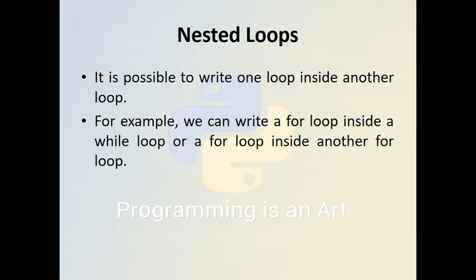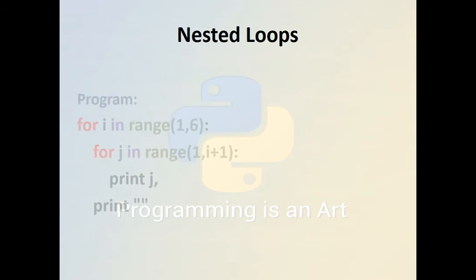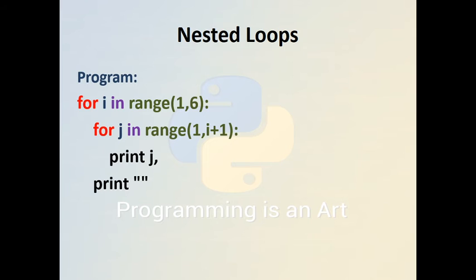Then a nested loop, it is possible to write one loop inside another loop. For example, we can write a for loop inside a while loop, or a for loop inside another for loop. So in the nested loop, we have for I in the range from 1 to 6, and another nested loop, that is j in range from 1 to I plus 1. So print j.